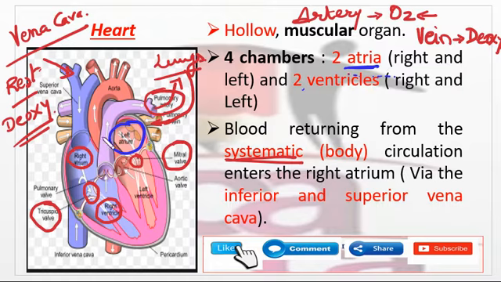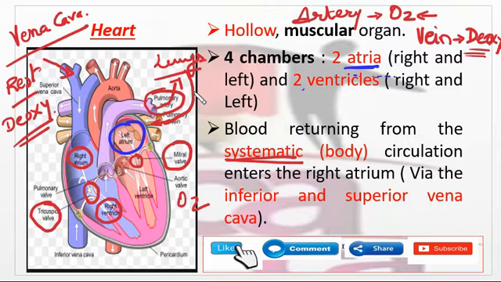So towards the right side of the heart we have deoxygenated blood, and towards the left side of the heart we have oxygenated blood, which comes from the lung by the pulmonary vein. Again remember, veins carry deoxygenated blood throughout the body, but the case is reverse here in the heart.